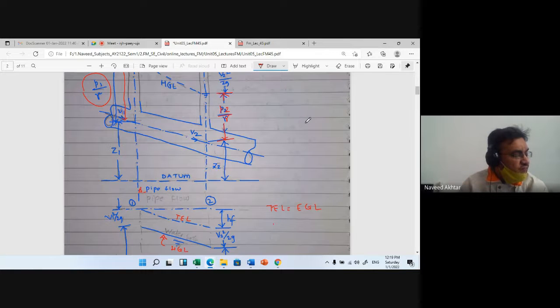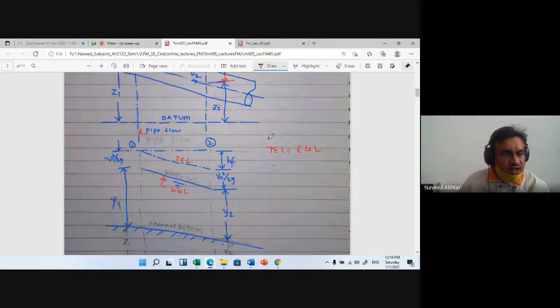Because the flow through a closed pipe is nothing but pressure flow. The water level in the piezometric tube installed at different sections of the pipe indicates the hydraulic grade line. On the other hand, in channel flow, the water surface itself is the hydraulic grade line. So in open channel flow, the hydraulic grade line is the water surface.